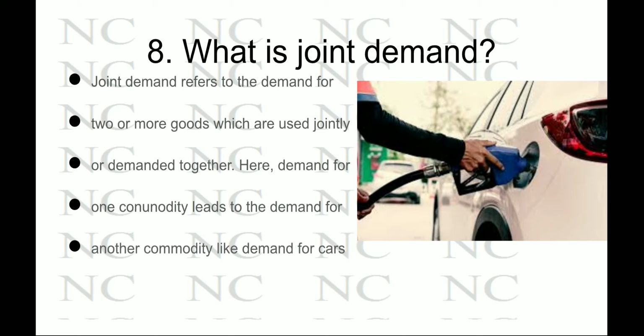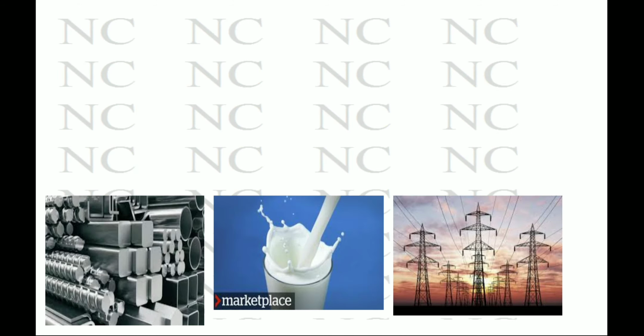In the next slide you can see some rods, milk, and electricity. There is one thing common in these goods: they are used for different things. Take the example of steel.